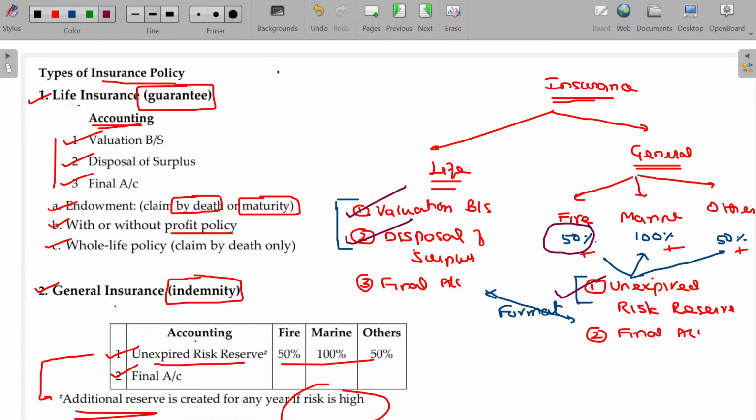Net premium means premium received from direct business and reinsurance accepted business, these two are added, minus reinsurance ceded business should be subtracted. The balance will be ultimately transferable. In this revenue, 50% will be kept aside for the future unexpired risk reserve. Balance only transferable. In case of marine, the entire 100% will be kept aside.